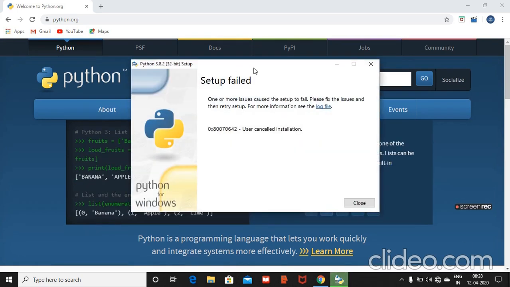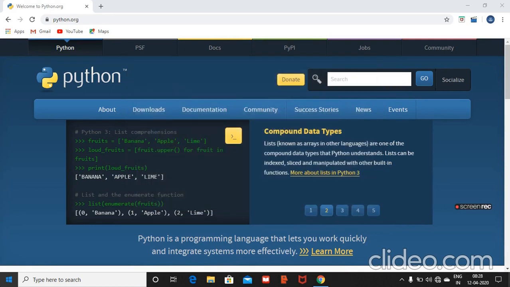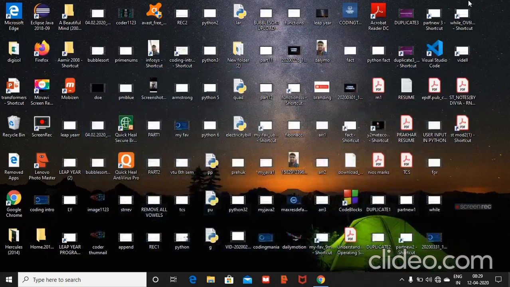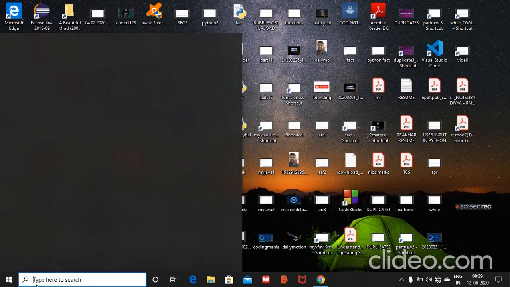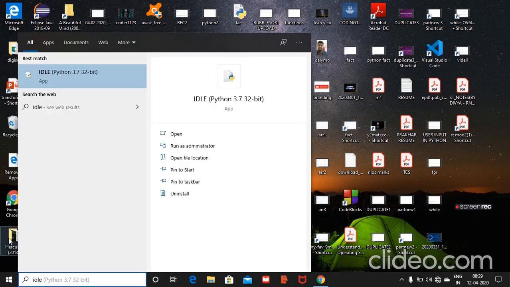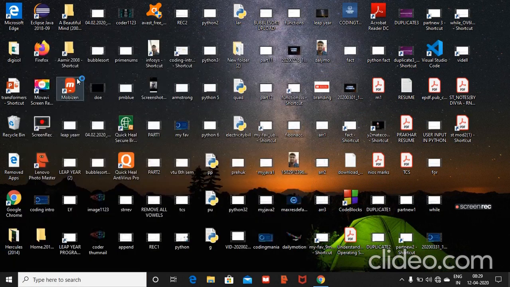What you have to do after this? This is cancelled because I've done this. You will get this setup file and all things here, and now after installing, you have to go for IDLE, click on IDLE, and then it starts.